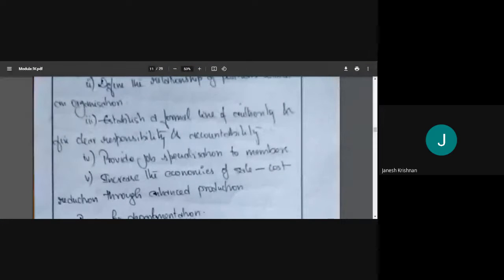Increase economies of scale. That is cost reduction to enhance production. When we produce more, we'll sell more, and we have more profit. Okay? Cost reduction by enhanced production. We are mass producing, right?